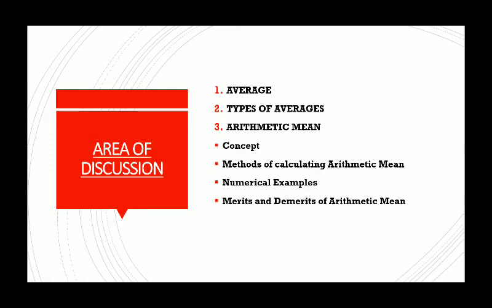Under that, we'll discuss the concept of that. Then what are the different methods which we can use to calculate arithmetic mean, and numerical examples. With the help of different numerical examples, we'll learn each and every method with one example. Lastly, we'll complete this part with merits and demerits of arithmetic mean. So here we start.